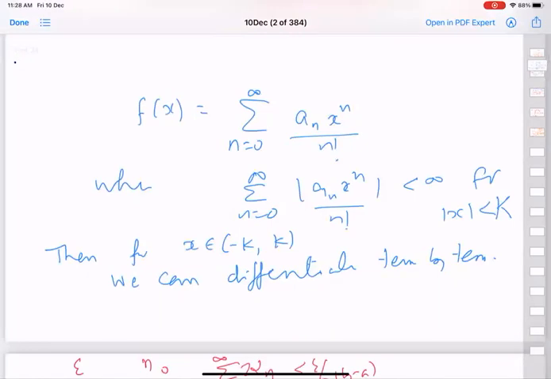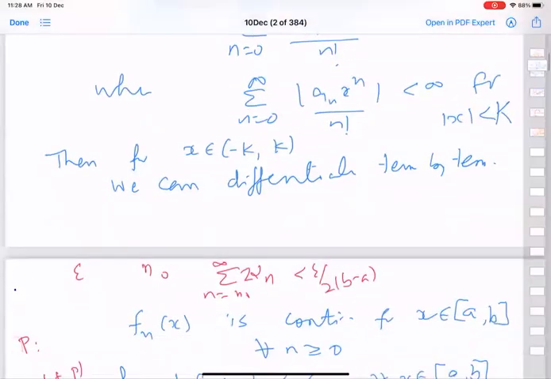Then I quickly recalled the power series thing that we have done. One of you had asked that, okay, for power series we know you can do term by term differentiation or term by term integration, but what can we answer when you don't have a power series, but just a sequence of functions? What are the conditions when we can do term by term integration and differentiation?